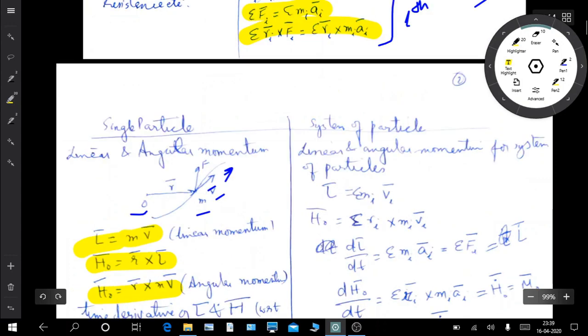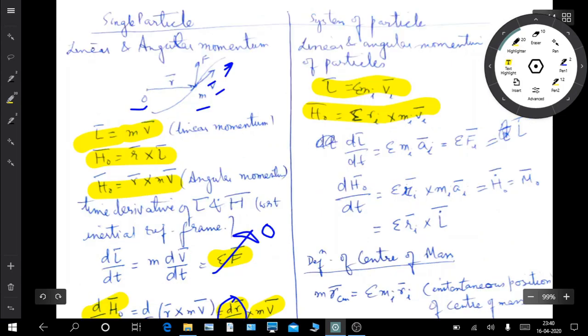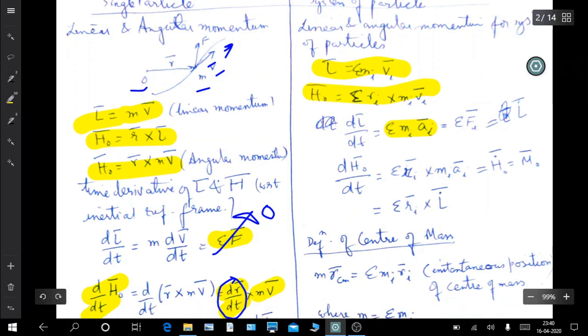Now linear and angular momentum for the system: L is equal to sigma Mi Vi, and angular momentum is sigma Ri cross Mi Vi. Now dL upon dt, the rate of change of linear momentum, is equal to sigma Mi Ai, which is equal to the net summation of forces, and this can also be written as L dot.